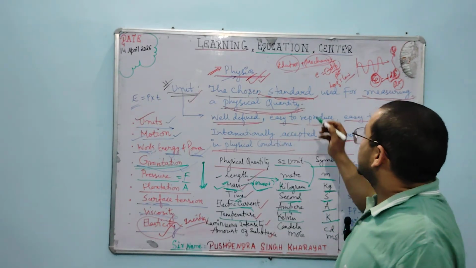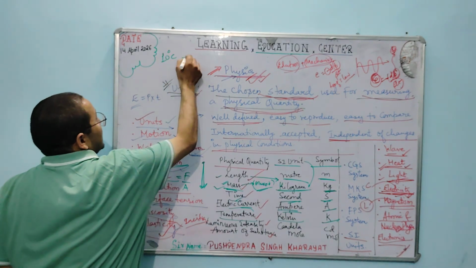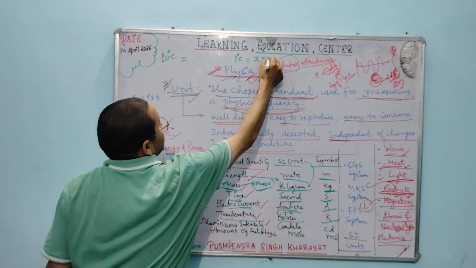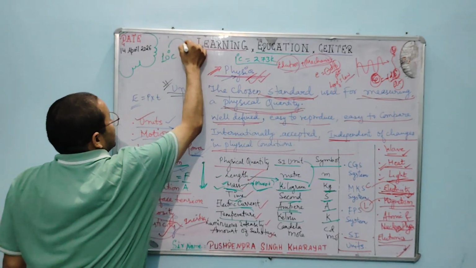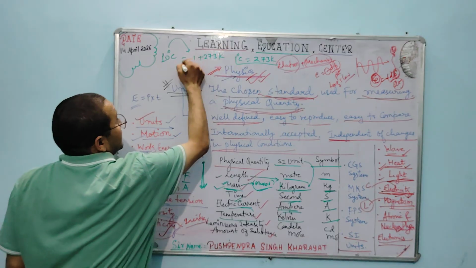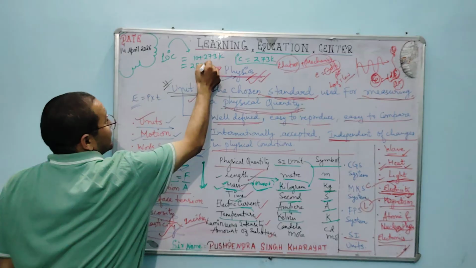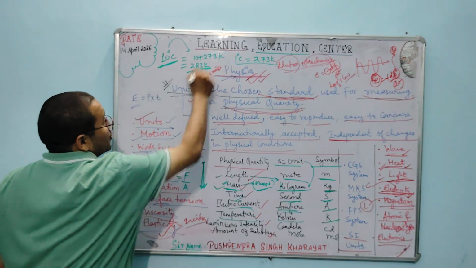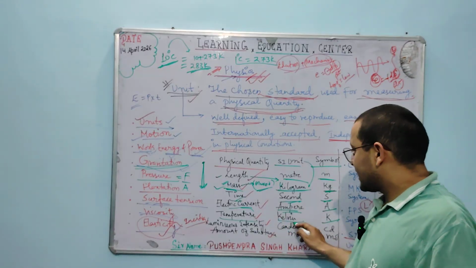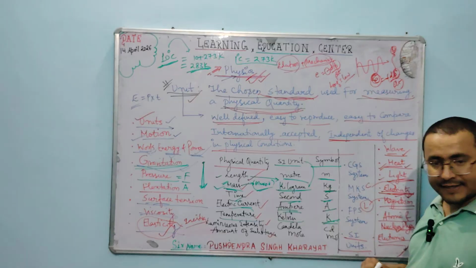K is the symbol. Now suppose somebody says 10 degrees Celsius. 1 degree Celsius is equal to 273 Kelvin. So if 10 degrees Celsius has to be changed into Kelvin, then it is 10 plus 273 Kelvin, which comes to 283 Kelvin. So 10 degrees Celsius is 283 Kelvin. This is very important to know. So that is why temperature has Kelvin as a unit, with the symbol K.